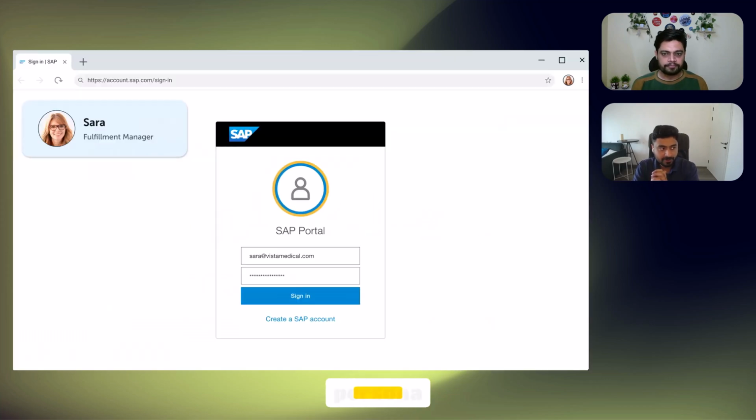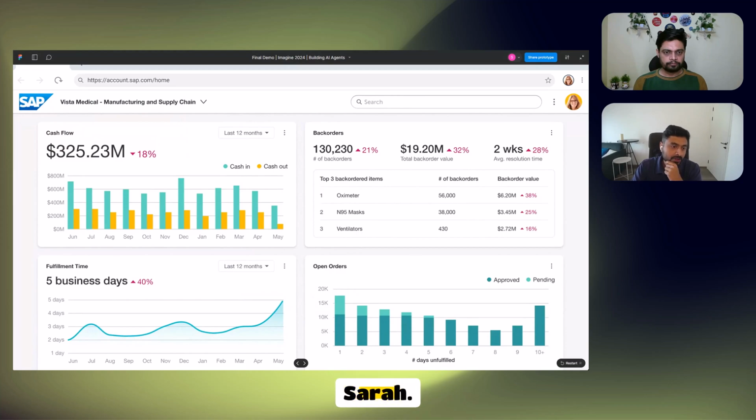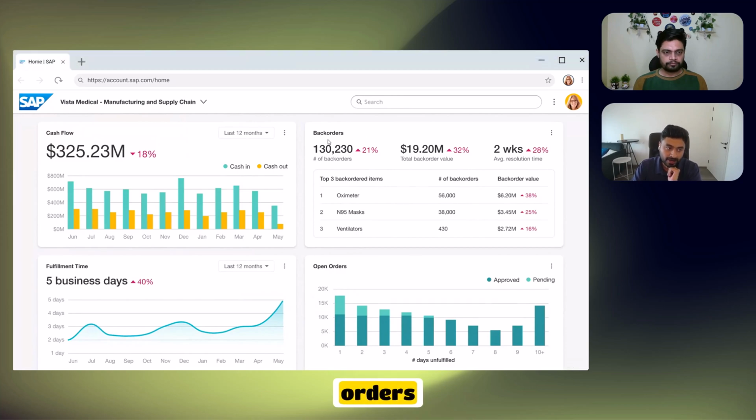So now we come into the persona of Sarah, who's our supply chain manager. Now when Sarah logs into her SAP dashboard, things aren't looking too good for Sarah. You can see that the back orders are up and cash flow is down. So obviously Sarah has to go through hundreds and thousands of orders that are there. She has to look at each and every one individually to understand exactly what is the issue and how we can solve this for the customer. Now how do we solve Sarah's predicament? And that's where the entire concept of AI agents comes in.